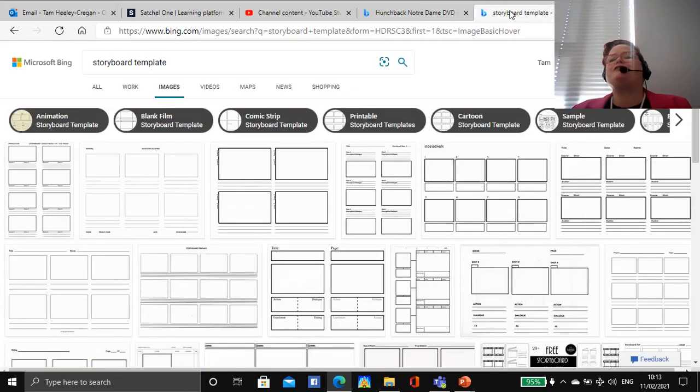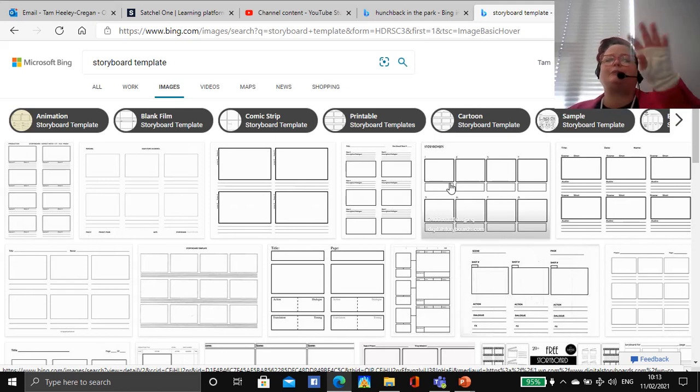The other thing I wanted to show you was a storyboard search. So I've just searched on the words storyboard template. Now, if you have a printer at home, you might find it easier to print something off, and I would go for something like this one, a very simple one, so that you've got space in it for the picture and the caption. If you can't print, that's okay. You can just divide your page up. You don't even really need to do it in squares. You could just do it as a little picture with a caption and move from one to the next one.